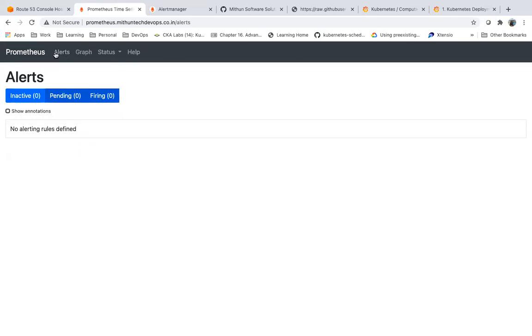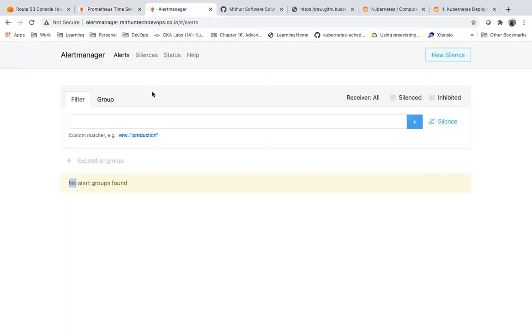Now, if you see Prometheus, in Prometheus we need to configure the alerts because Prometheus has the data. Prometheus will have an alert engine. So whenever the condition is satisfied, if I have configured an alert in Prometheus, what does Prometheus do? Prometheus will push the alerts to which system? To the alert manager.